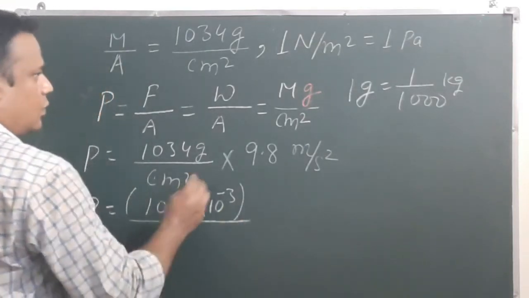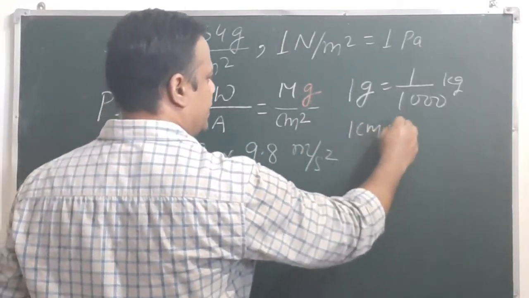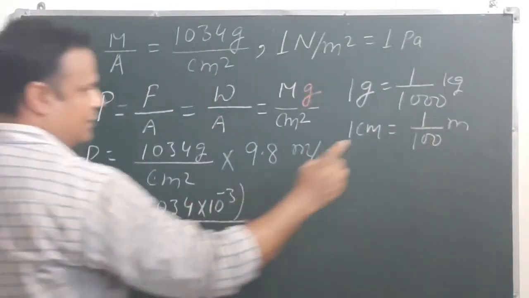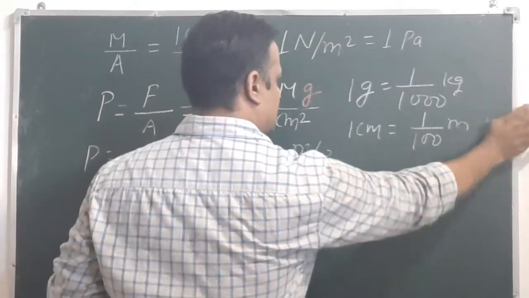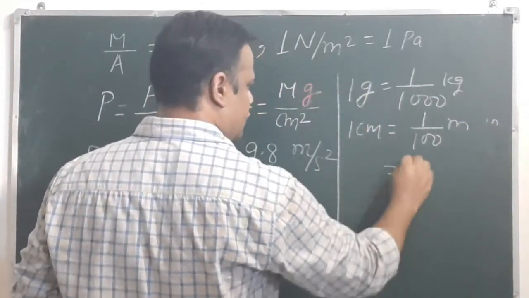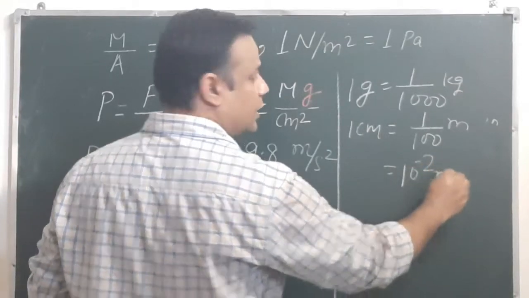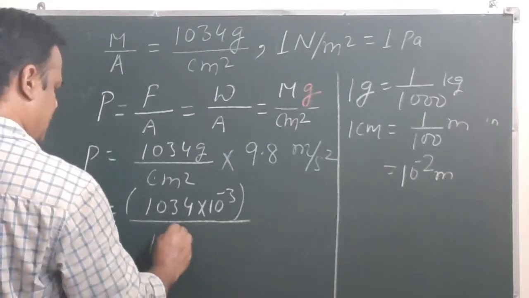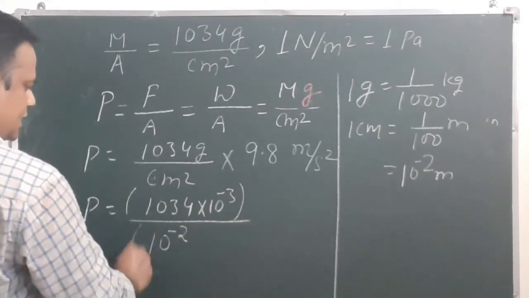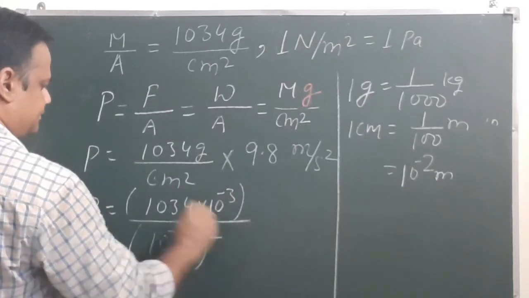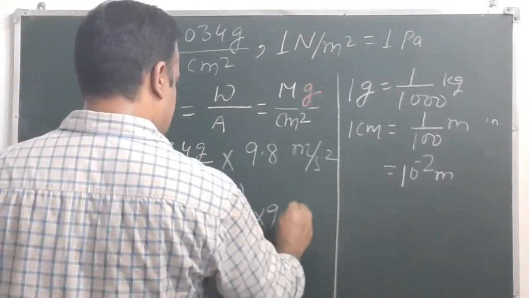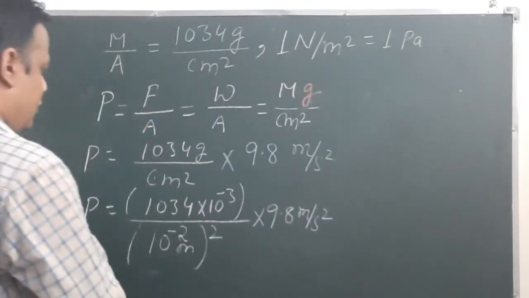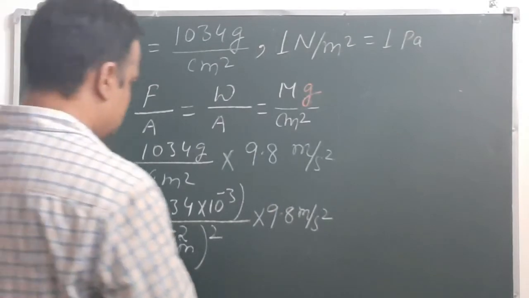In the SI system, 1 centimeter equals 1 upon 100 meter, that is 10 to the power minus 2 meter. So if we put this value 10 to the power minus 2, and then square, meter square, and then 9.8 meter per second square, from here we can calculate all these values.